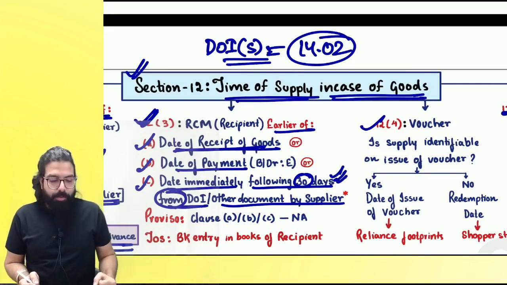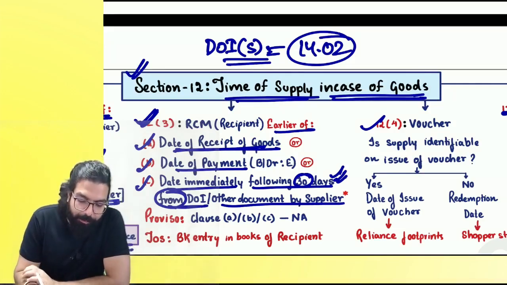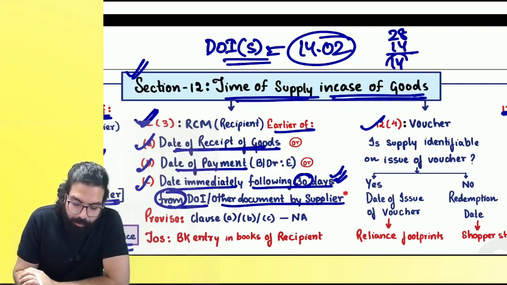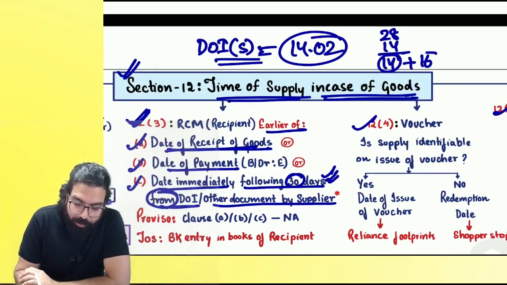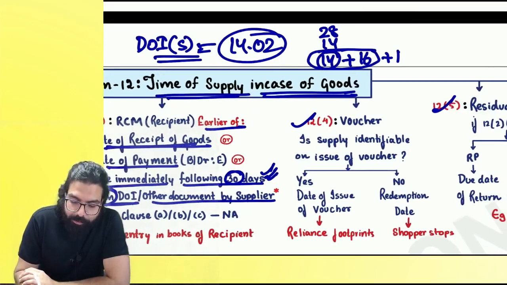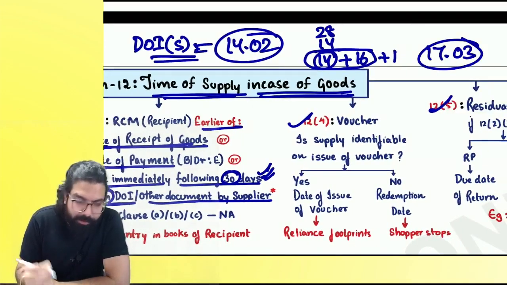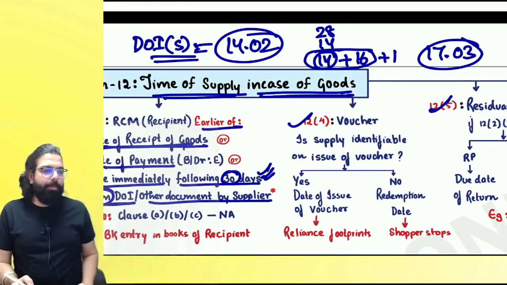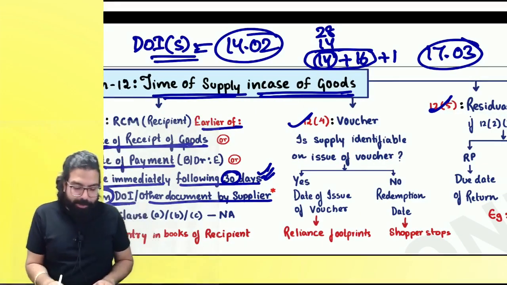February, how many days? 28 days. 14 gone. How many are remaining? 14 in the month of February. Plus, we need 16. So, this is 30 days. Plus, 1 day we'll need. 17th of March. Very good, everyone. People watching at home, very good. People who made the mistake, I hope it is clear to you all now. Yes, sir, point is clear.